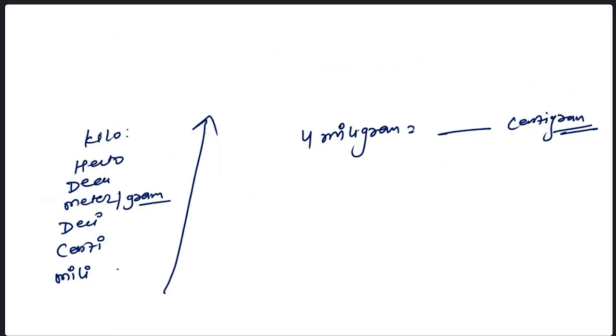So 4 milligram equal to how many centigram? So simple. This time I'm going from here to top. If you are going top, the value will decrease. It means we have to divide. What is the division factor? If there is a difference of 1, because in this case we have only one difference, it means 4 will divide by 10. Earlier we multiplied with 10. Now because we are going bottom to top, the original value is in milli and we are going to centi, so it will divide. So 4 by 10 is equal to what?